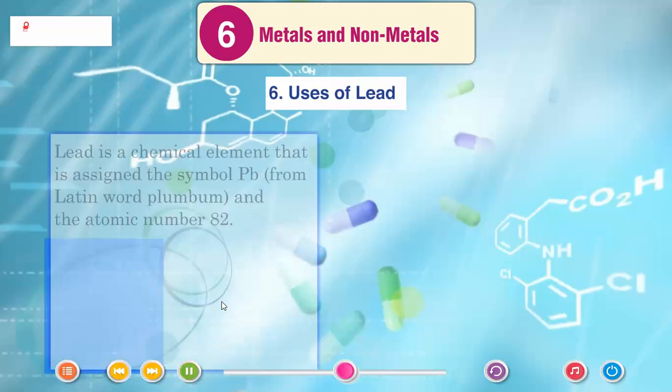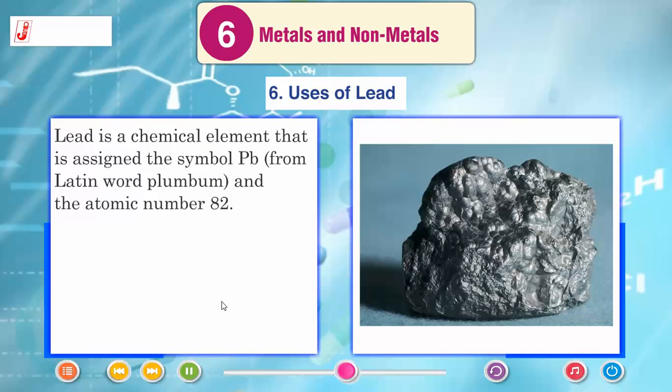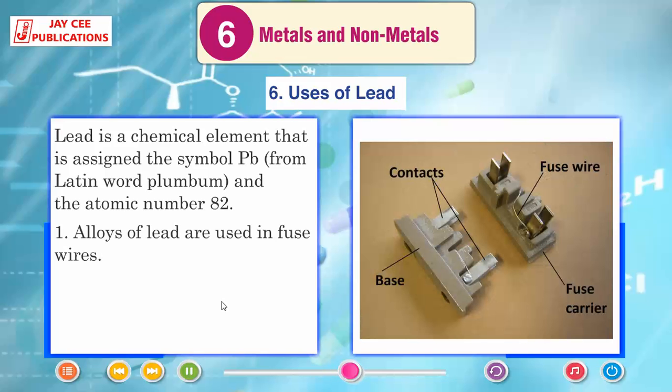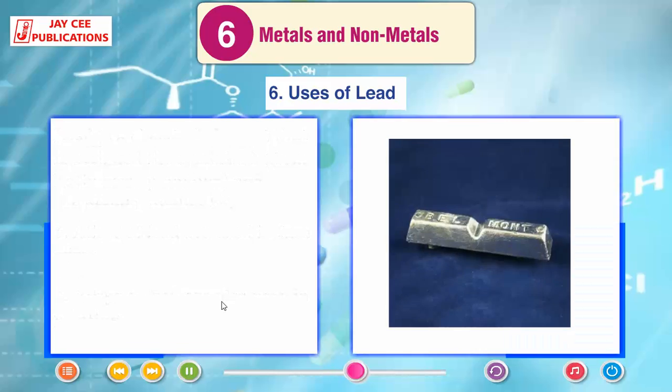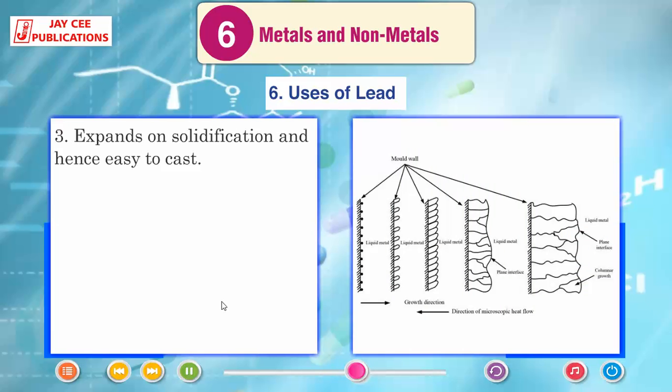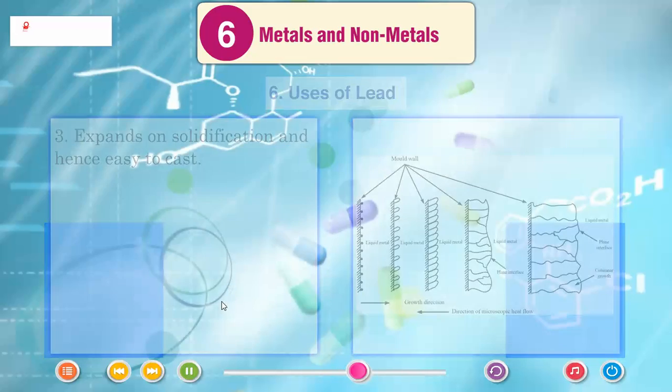Uses of lead. Lead is a chemical element that is assigned the symbol Pb from the Latin word plumbum and the atomic number 82. Alloys of lead are used in fuse wires. Alloys of lead are also used in printing. It expands on solidification and hence is easy to cast.